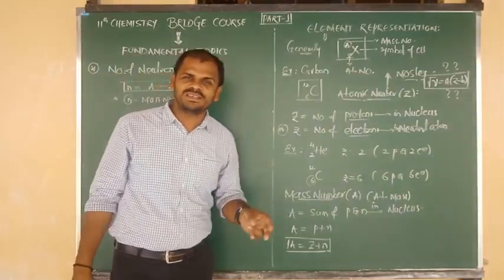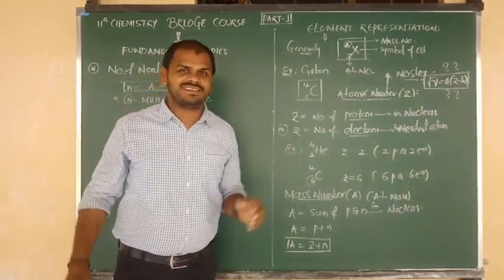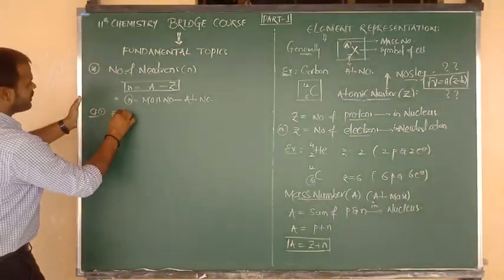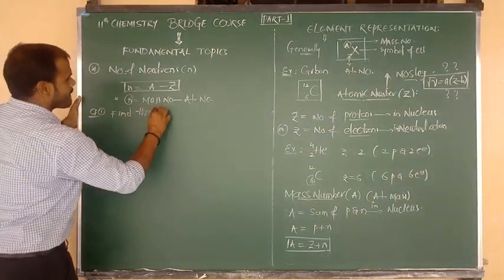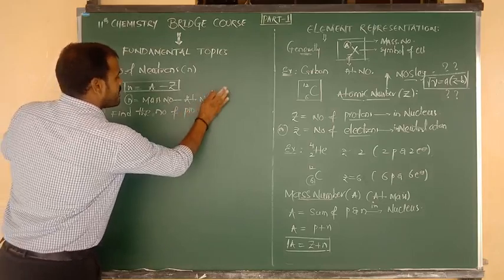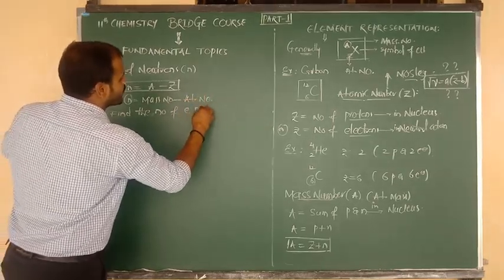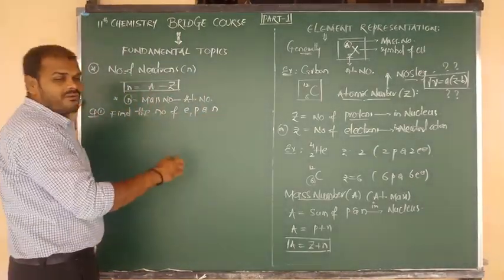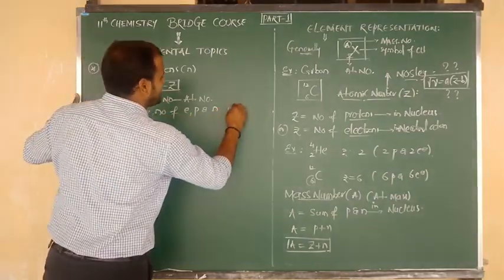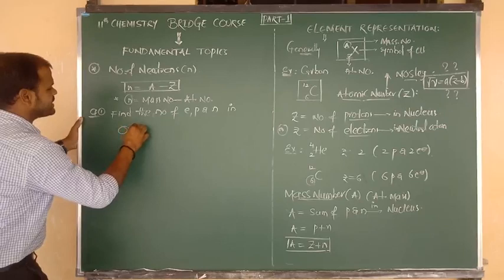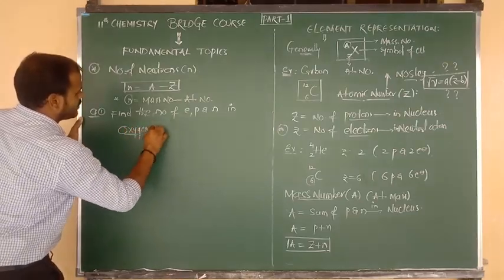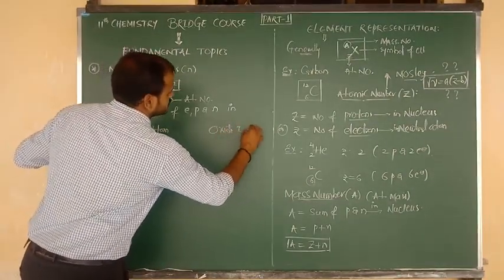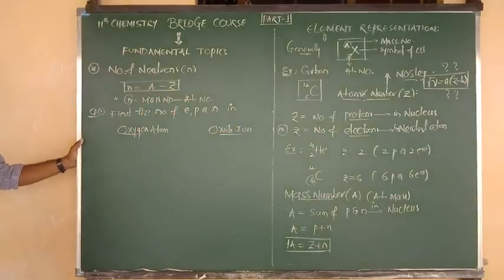Okay. Now I am going to ask you two to three questions. Try to say the answers. Ready? So question number 1: find the number of electrons, protons and neutrons, E, P, N, in one oxygen atom, and one more I am going to give you, the oxide ion. Oxide ion. Okay? Right.